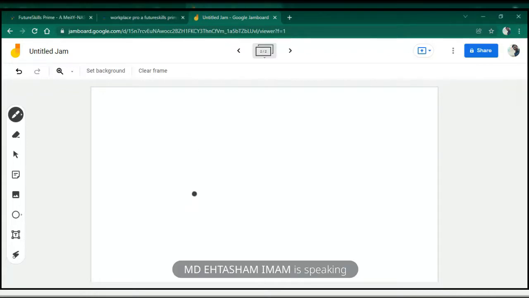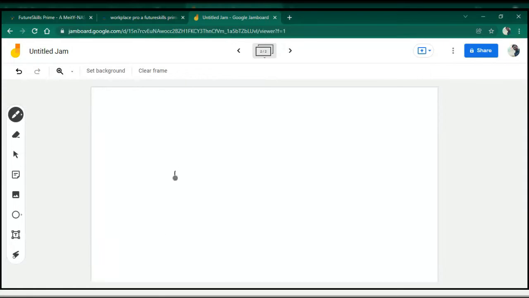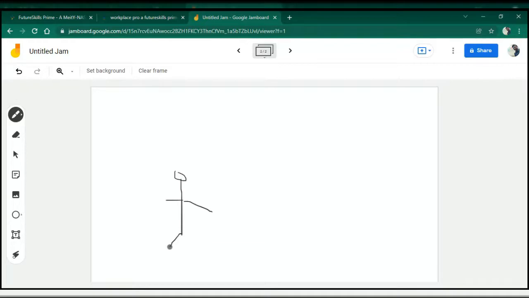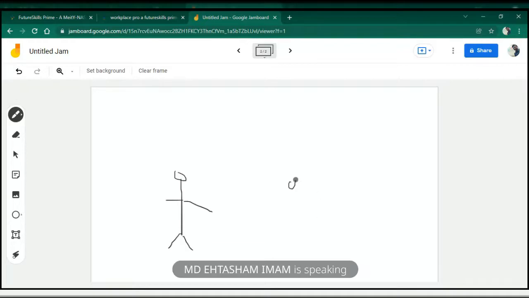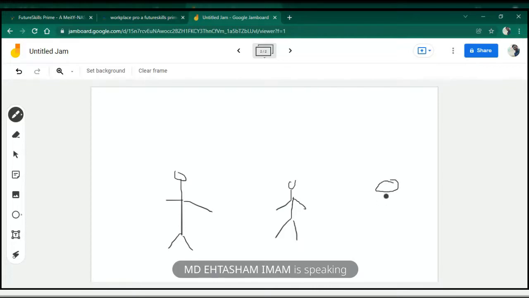See, what happens is, suppose you are standing here and there is a friend here and there is another friend. Forgive my drawing, I'm using a mouse to draw, that is why it's coming out very bad.